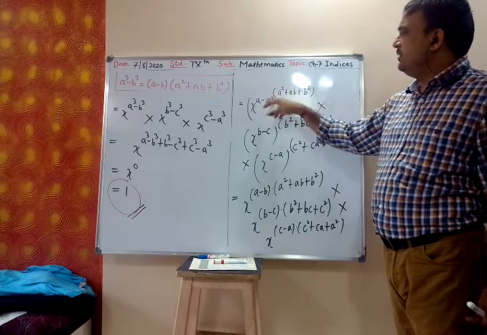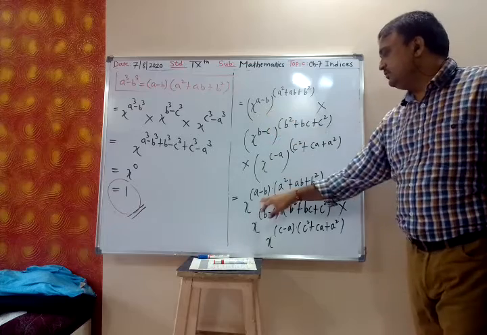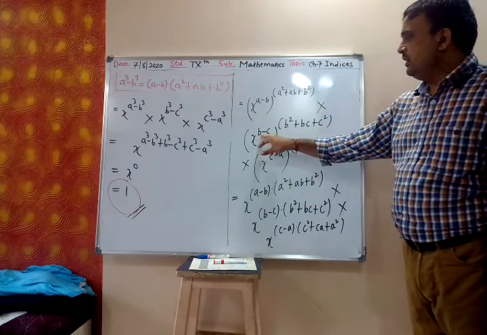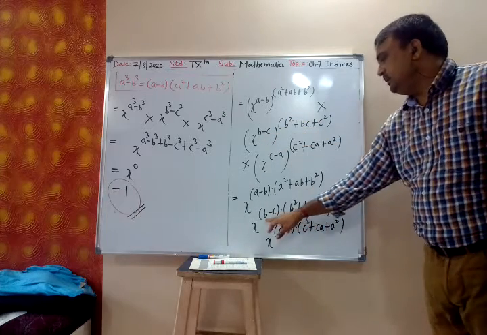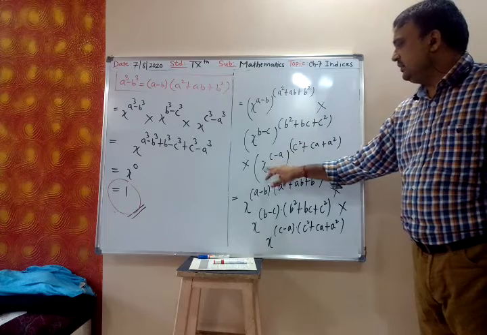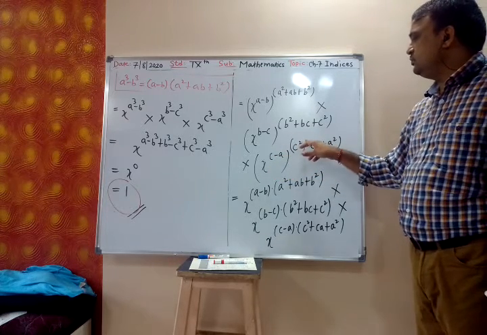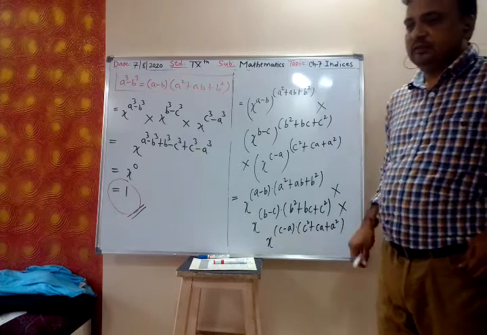Whenever there is power raised to power, we have to multiply the power. So that will be a minus b into a square plus ab plus b square. Again, power raised to power, so you have to multiply the power. So x raised to b minus c into b square plus bc plus c square. Again, x raised to c minus a raised to c square plus ca plus a square. So power raised to power, you have to multiply the power. Clear?